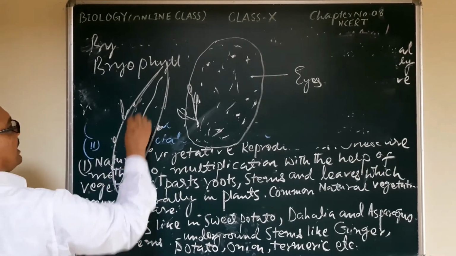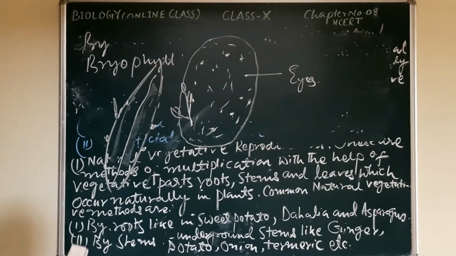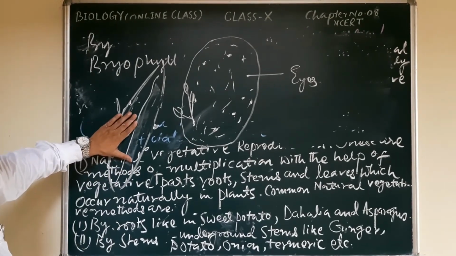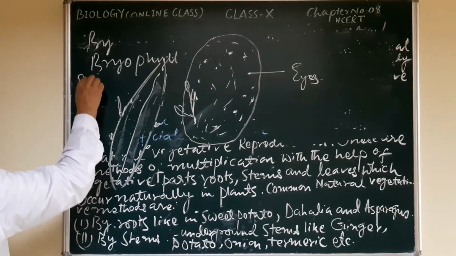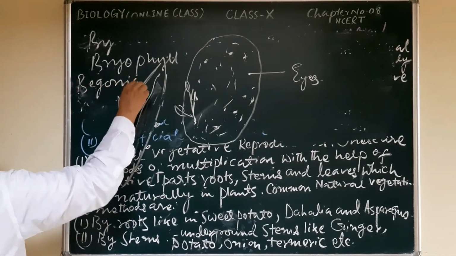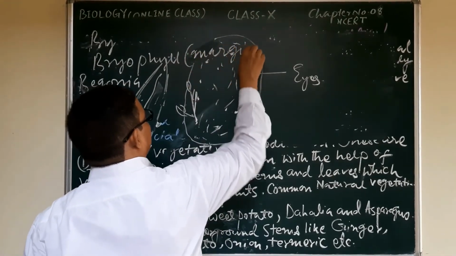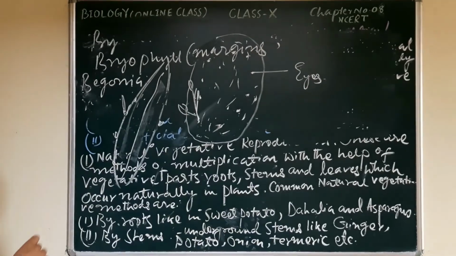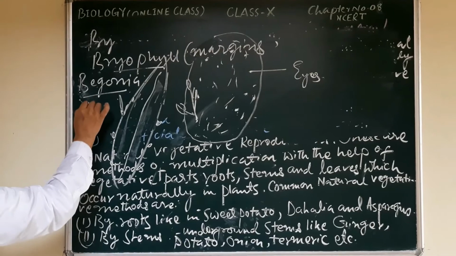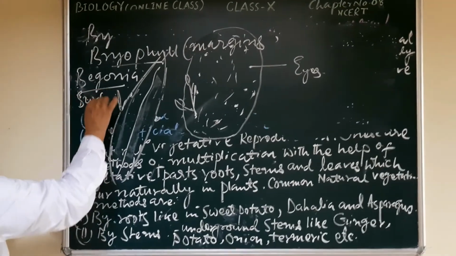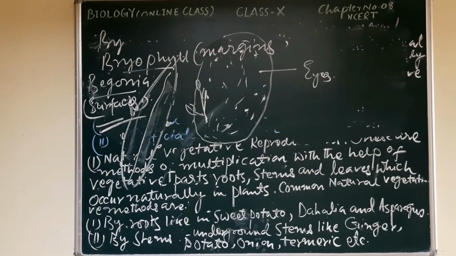a new individual takes place. So this is the example, and not only on the margins but on the surface of the leaf also. In the case of the begonia plant, on the surfaces of the leaf also there is the presence of buds, and from that a new individual develops from the surface. Begonia is the second example of the leaf method.